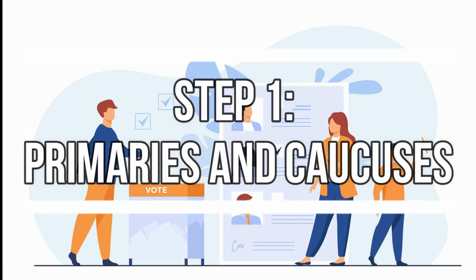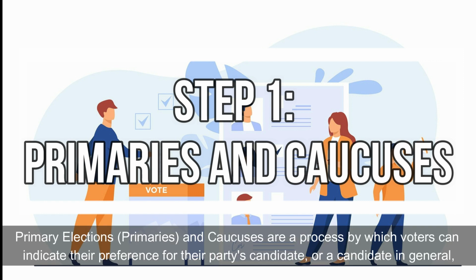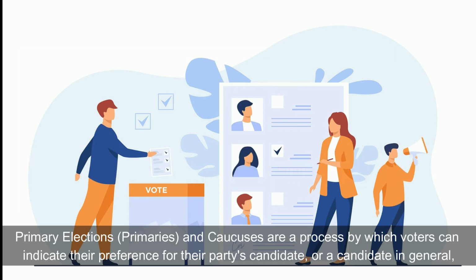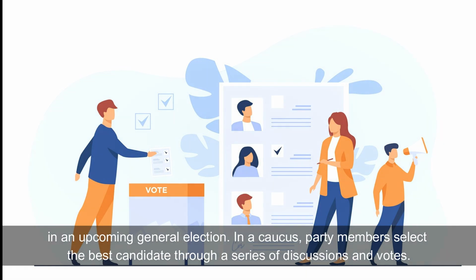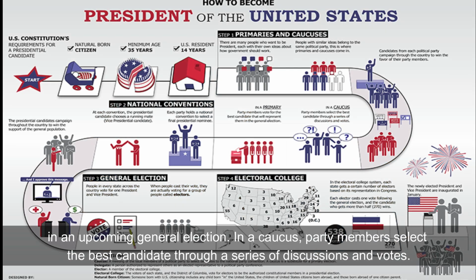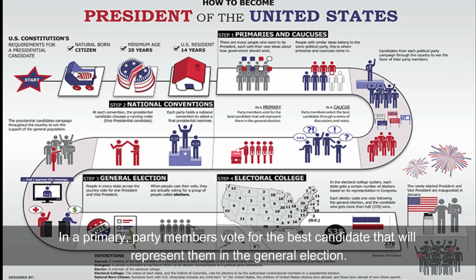Step 1. Primaries and caucuses. Primary elections and caucuses are a process by which voters can indicate their preference for their party's candidate or a candidate in general in an upcoming general election. In a caucus, party members select the best candidate through a series of discussions and votes. In a primary, party members vote for the best candidate that will represent them in the general election.